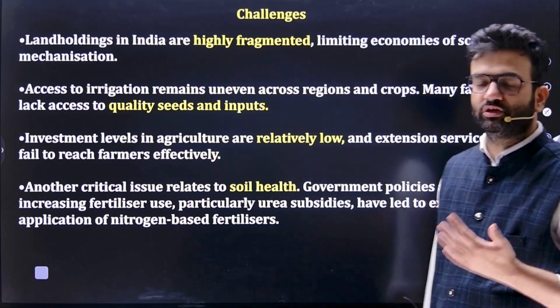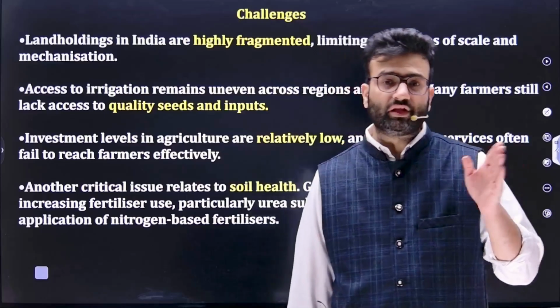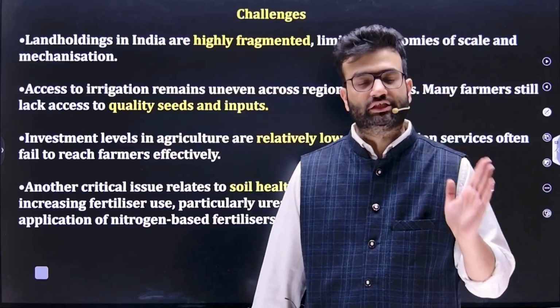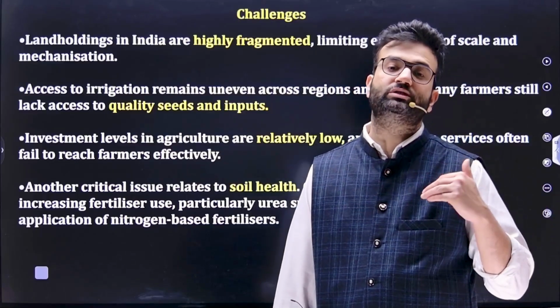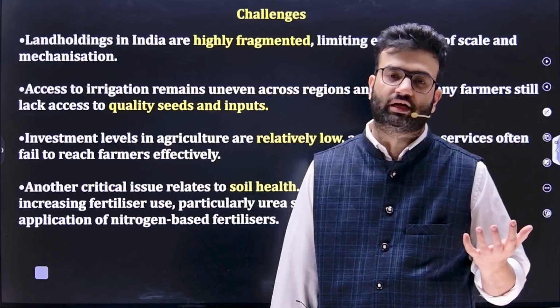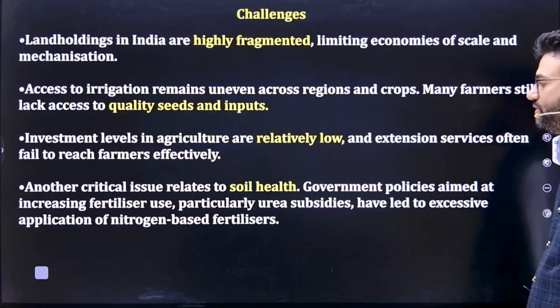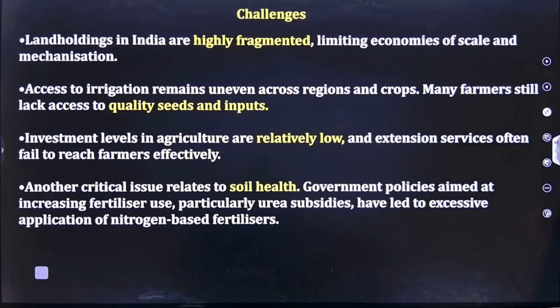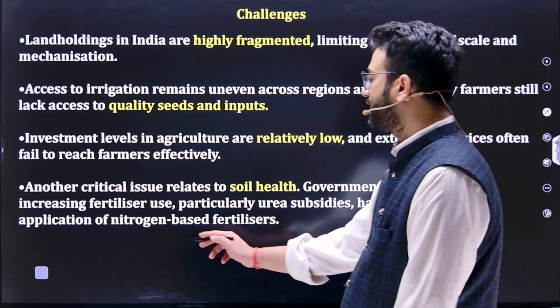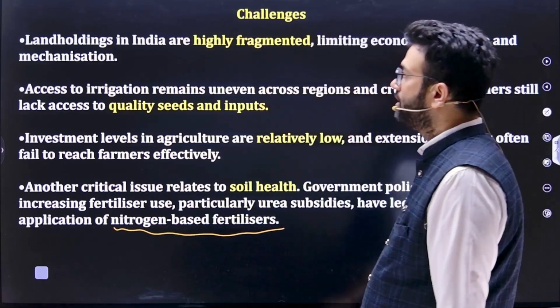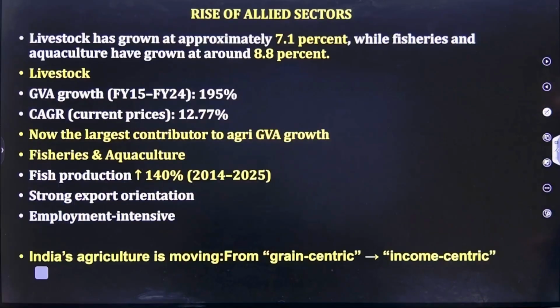Because of overuse of fertilizer, the ideal NPK ratio is 4:2:1, but India uses fertilizer in extreme excess, which also creates the problem of land fertility. Government policies aimed at increasing fertilizer use, particularly the urea subsidy, have led to excessive application of nitrogen-based fertilizer in India. So these are the major challenges associated.